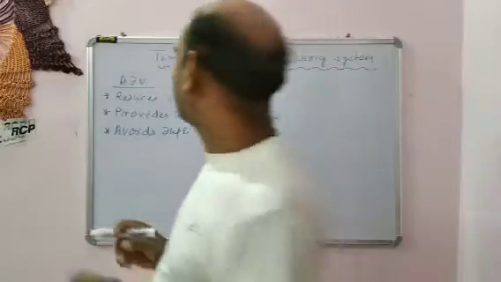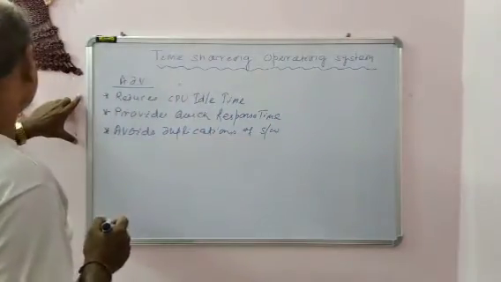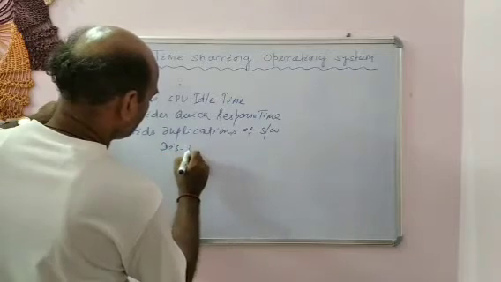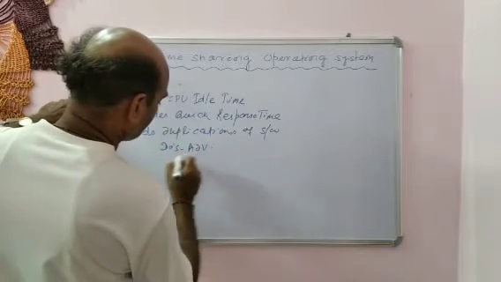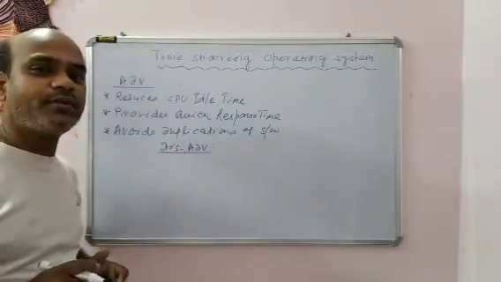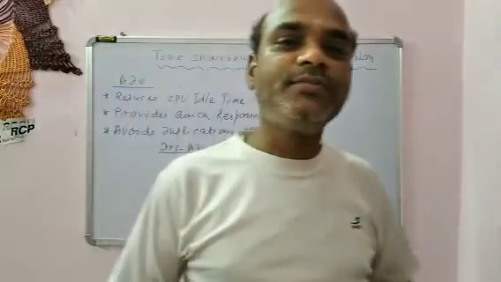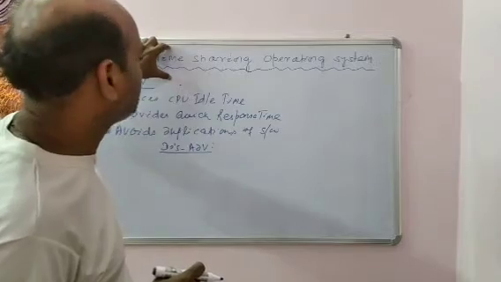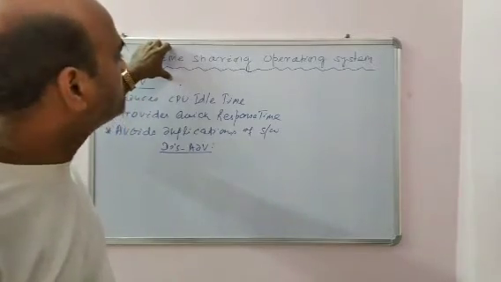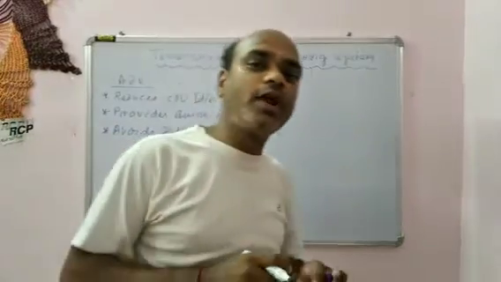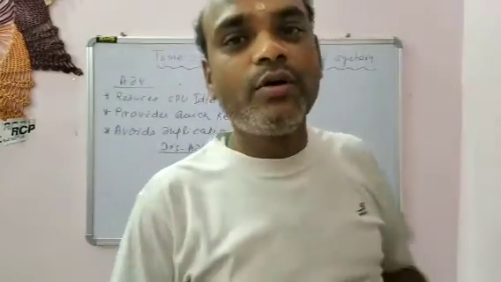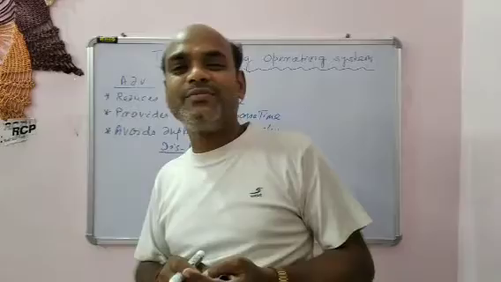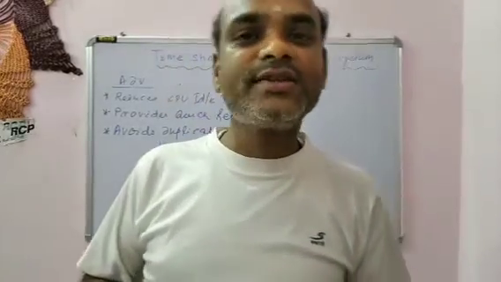Now we will discuss the disadvantages, the limitations of this time sharing operating system. Again, I am repeating, this time sharing operating system helps to create a multi-programming environment where several users can work and several processes can be executed at the same time.